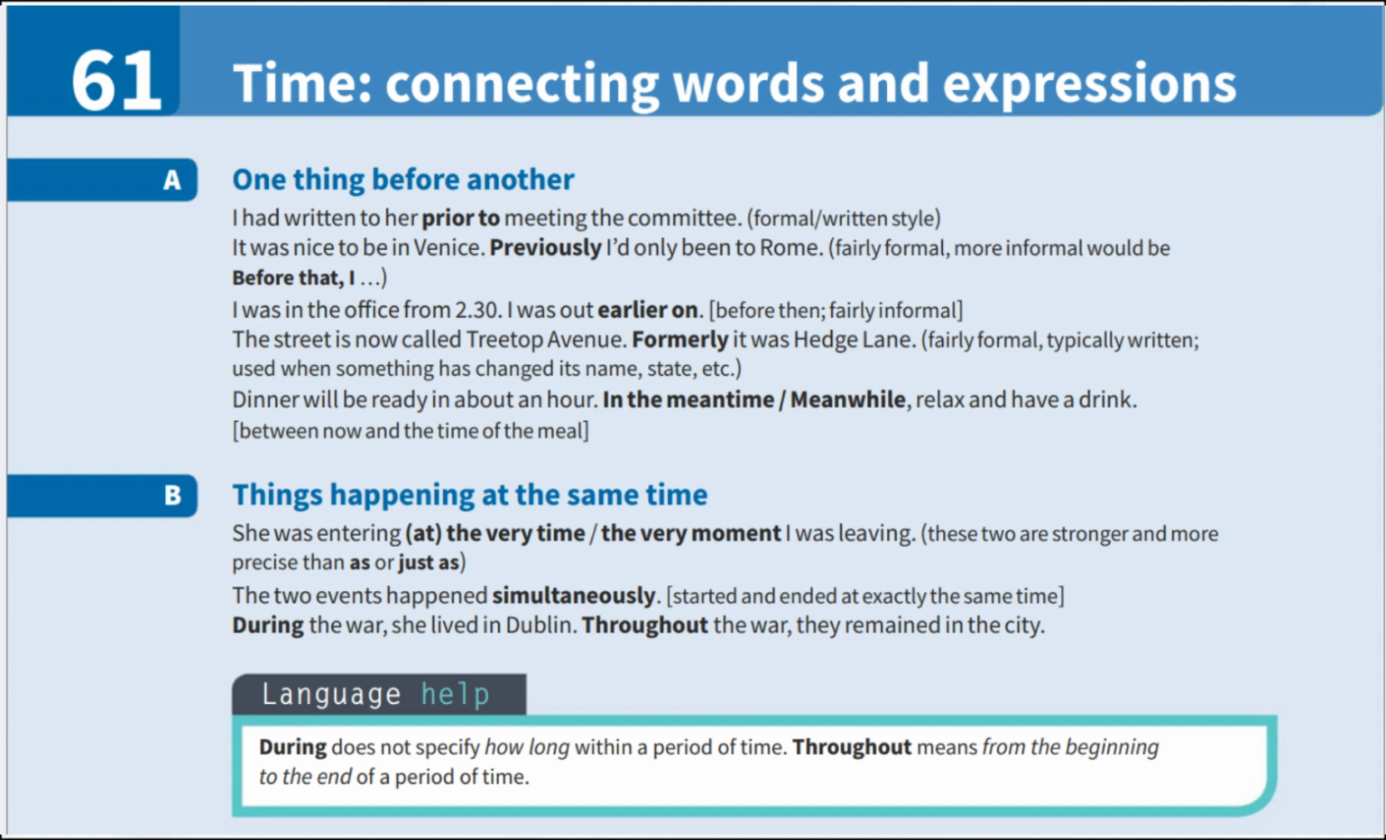One thing before another. First, let us look at expressions used to indicate that one thing happened before another. I had written to her prior to meeting the committee. This is formal or written style. It was nice to be in Venice. Previously, I had only been to Rome. This is fairly formal. A more informal way would be: before that, I was in the office from 2:30. I was out earlier on. This is fairly informal and means before then.